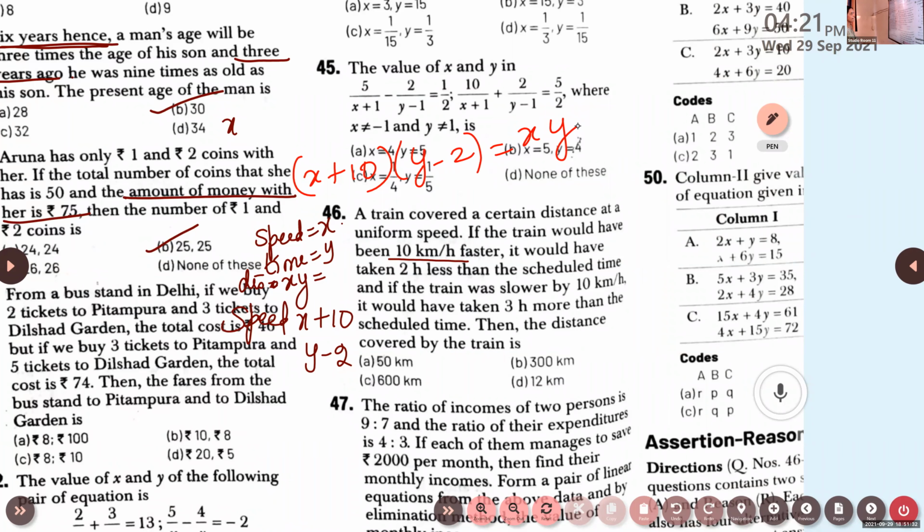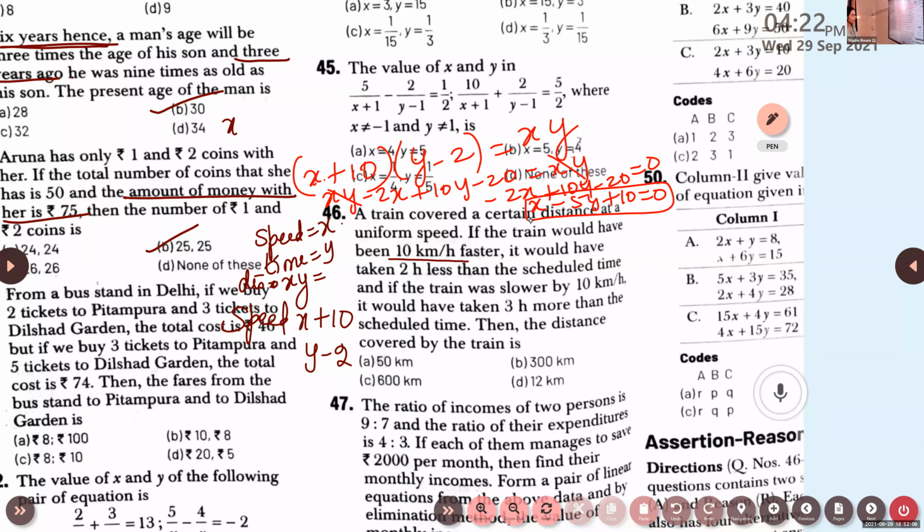Is it correct? Distance is speed into time. So if you open the bracket, xy minus 2x plus 10y minus 20 is xy. So xy will get cancelled. We'll get minus 2x plus 10y minus 20 is 0. If you divide it by 2, you get x minus 5y plus 10 is 0. This is the first equation.